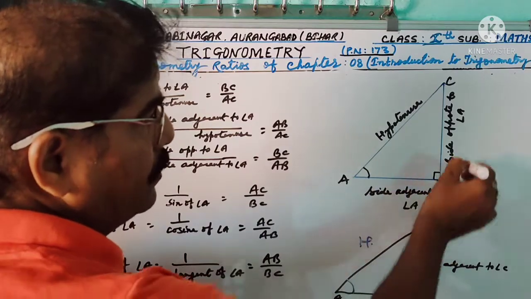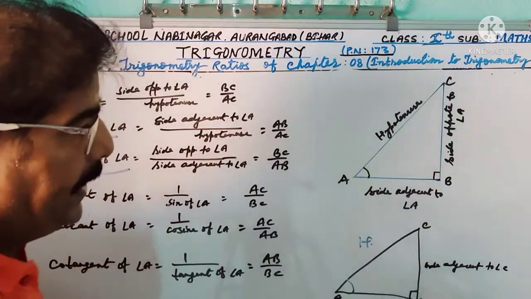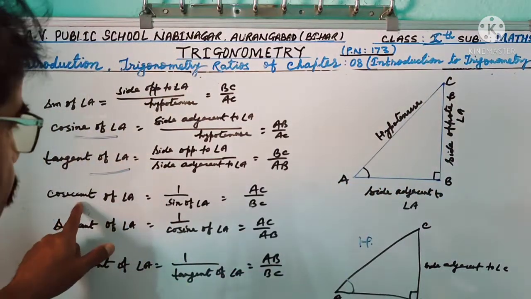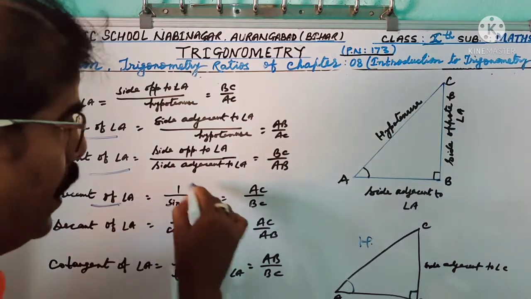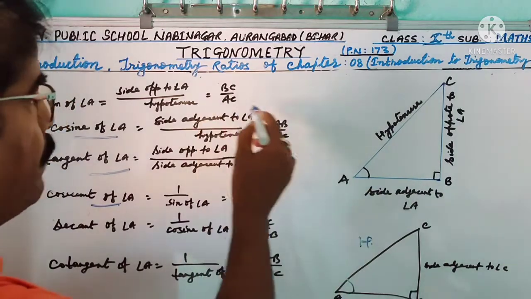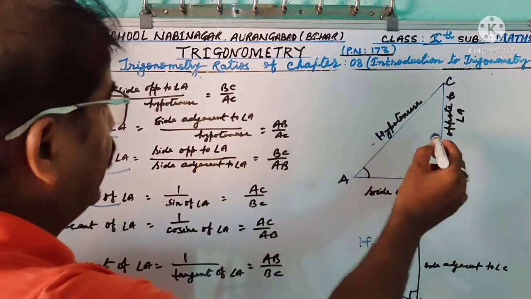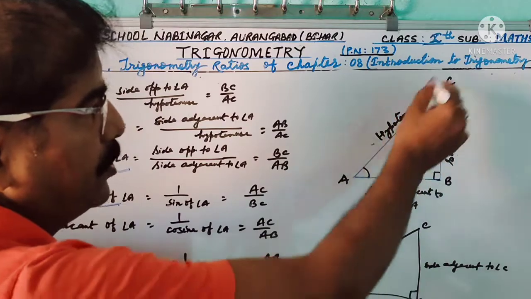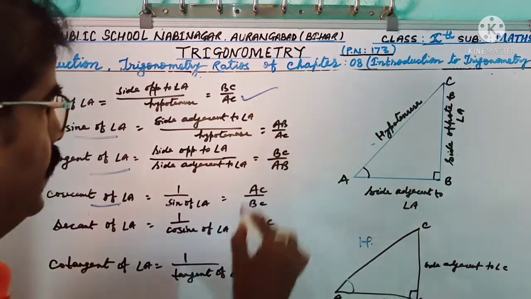the side adjacent to angle A, that means BC by AB. Cosecant of angle A is 1 by sine A, that means hypotenuse by the side opposite to angle A, that means AC by BC.